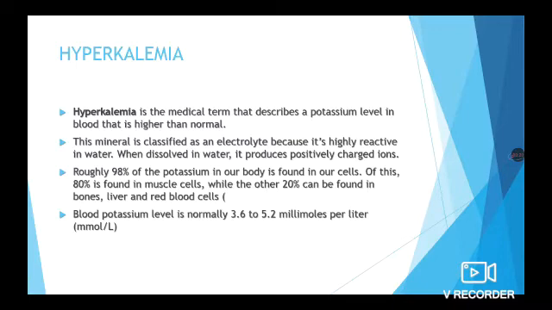Roughly 98% of the potassium in our body is found in our cells. Of this, 80% is found in muscle cells, while the other 20% can be found in bones, liver, and red blood cells. Blood potassium level is normally 3.6 to 5.2 millimoles per liter.